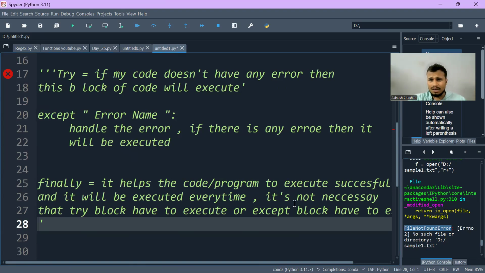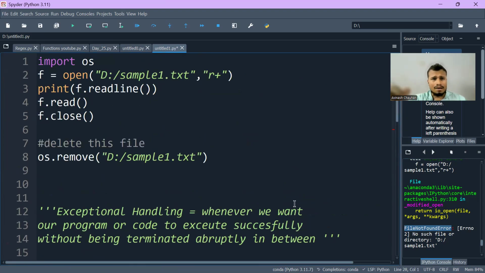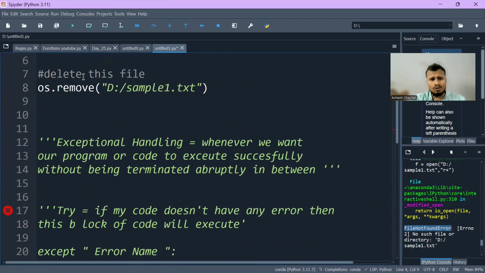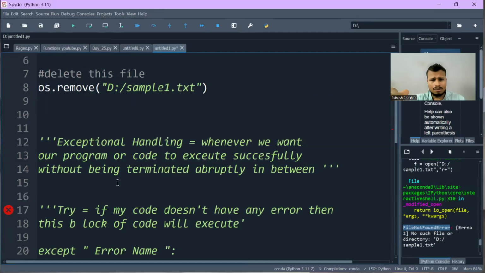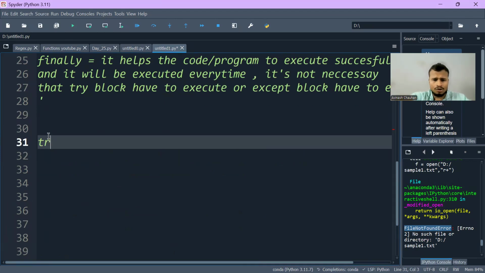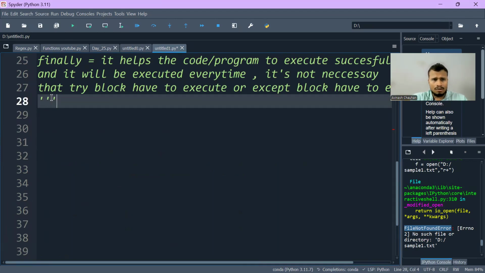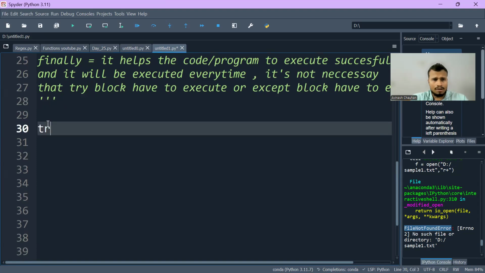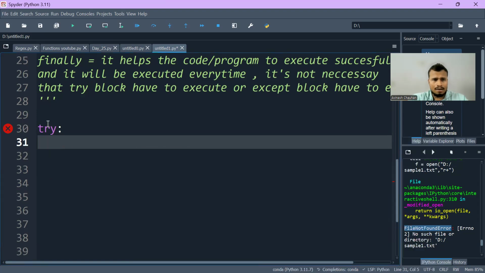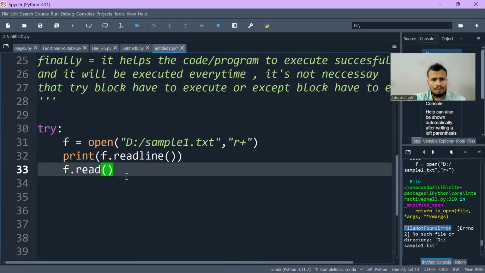Now let's try one thing. We will use this set of lines in my try block, and I will show you live. I will write try, and within try, I will write this.